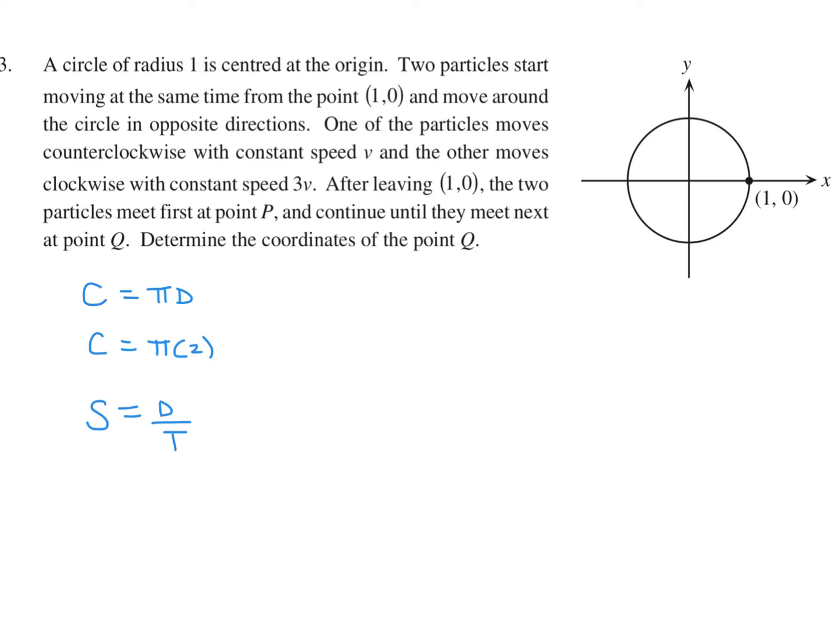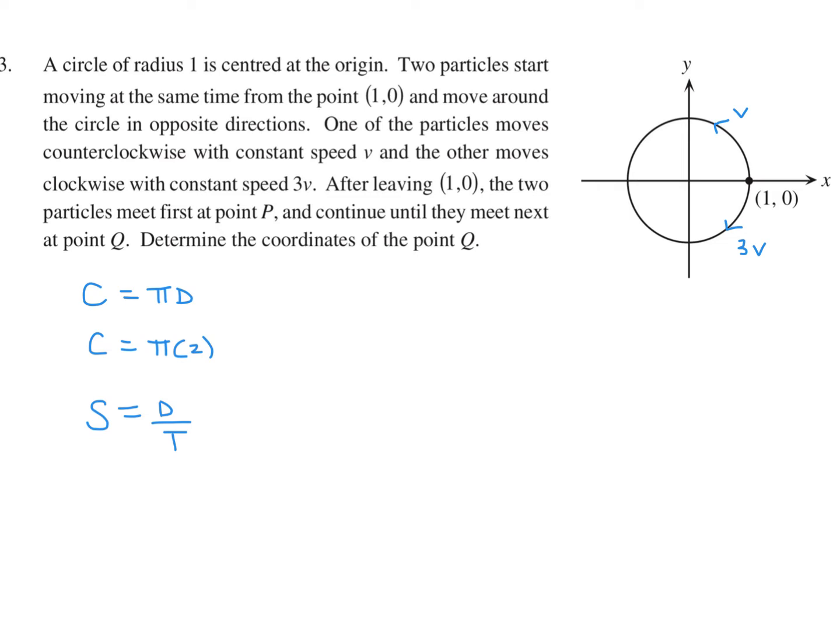First, you have one particle that's moving counterclockwise with the speed of v. So it's going in this direction here, and that's the one that moves at the speed of v. The other one is clockwise with the speed of 3v. So it's moving in this direction, but that speed is 3v. Because this one is faster, it's going to travel a longer distance.